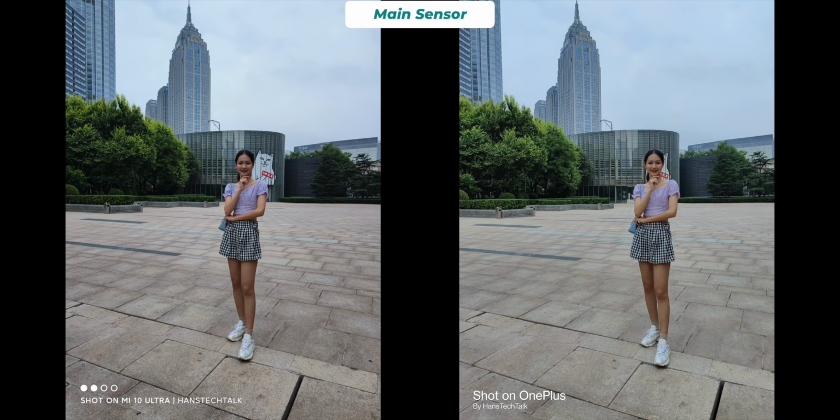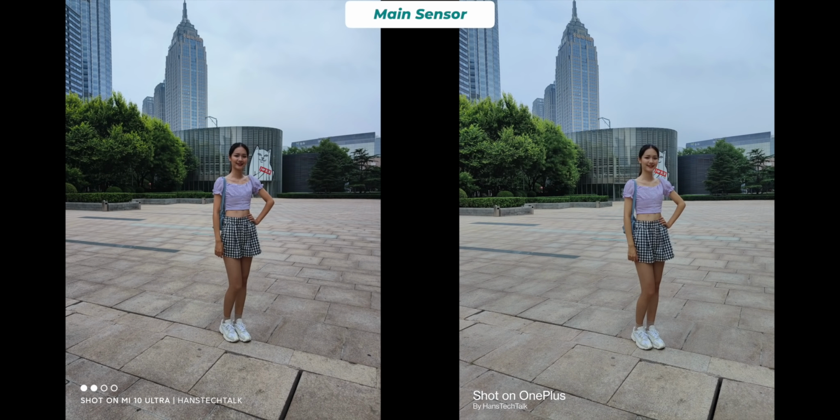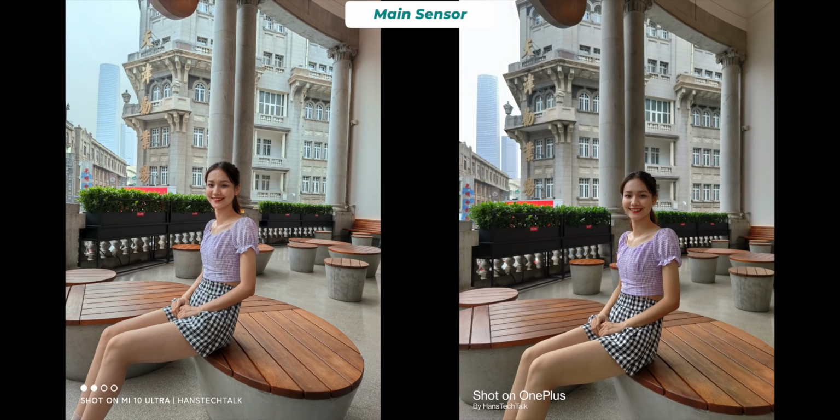Yeah, next is dynamic range. In general, OnePlus 8 Pro produced brighter pictures with more details in the shadows. If you know what that means, then you know. It seems like OnePlus 8 Pro in general has better dynamic range. But if you take time to grab a picture with manual focus, then Xiaomi Mi 10 Ultra performs better. It is very difficult to get to any judgment, but overall I would go with Xiaomi Mi 10 Ultra as it performs better when it performs.